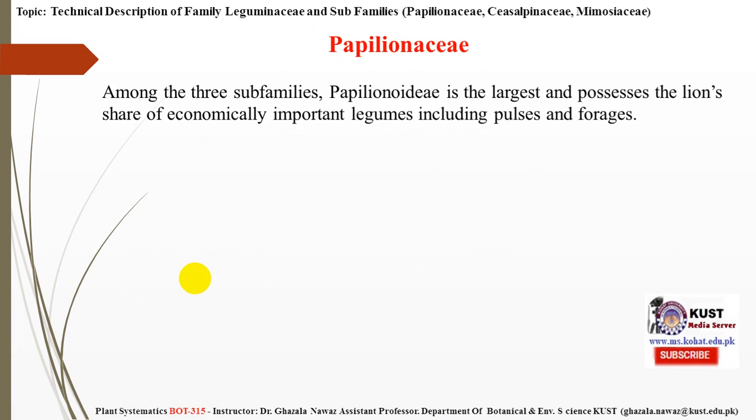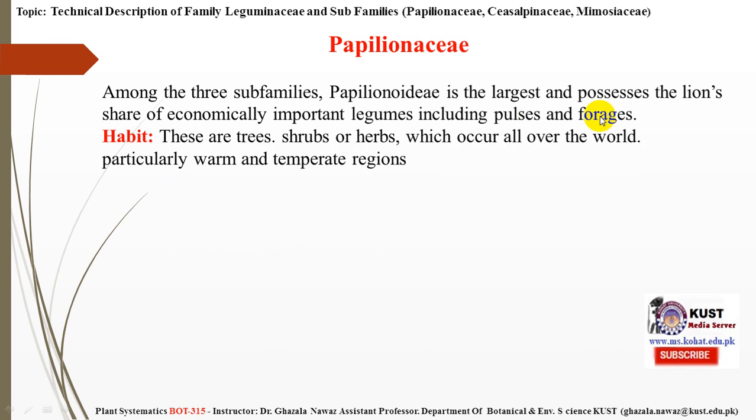Papilionaceae is the largest of the 3 subfamilies of the family Fabaceae, and it is economically very important because it includes a lot of pulses and forages. Its members are mostly trees, shrubs, or herbs, and they occur all over the world, particularly in warm and temperate